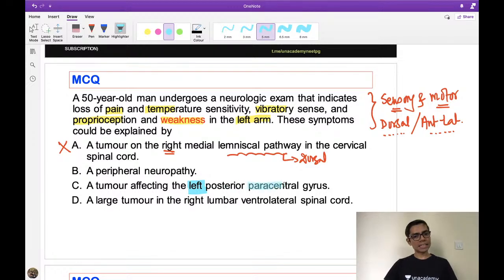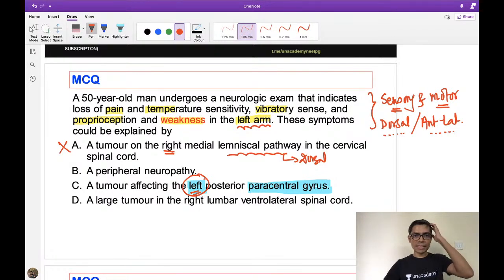Paracentral gyrus involvement, you are absolutely correct that if there is involvement of the paracentral gyrus, it can explain all of these symptoms, but here the involvement is of the left. We know that all the sensory fibers cross over below the level of the cortex. So if it were the right posterior paracentral gyrus, then it would be my answer. But this left here is not correct. Because all of you know that sensory fibers cross below the level of the cortex. So if there is involvement of the left posterior paracentral gyrus, there will be involvement of the right-sided part of the body, but here in the question it is given left arm, so it also cannot be the answer.